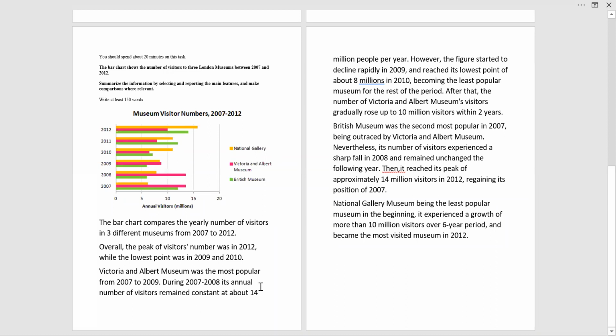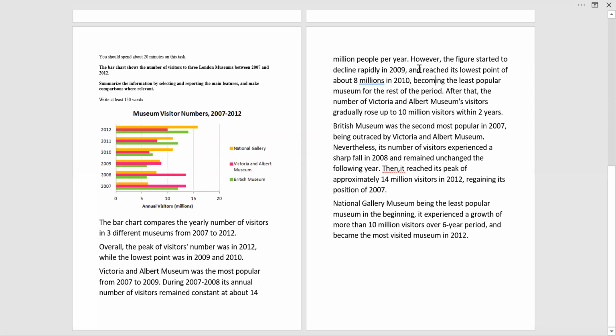Constant was in 14. Victoria and Albert Museum is red. Yeah, it declined, yeah, sure. Sorry, I was looking at it as yellow. I'm very sorry. So yeah, it peaked here, and then it declined from this position and reached this position, so it reached its lowest point of 8 million in 10, right?